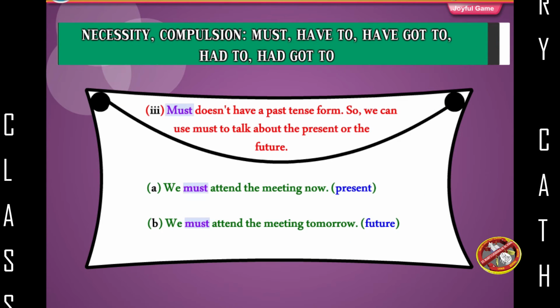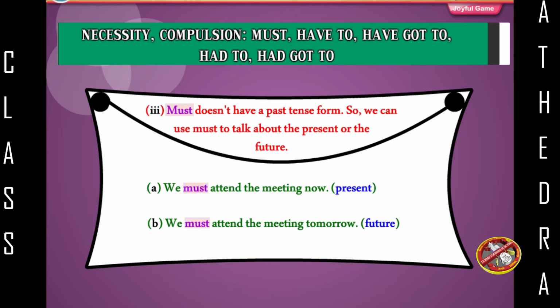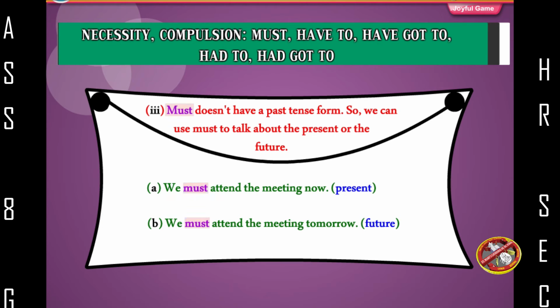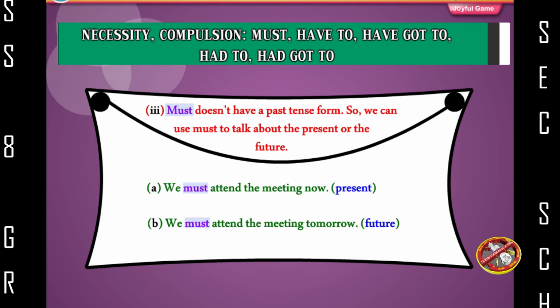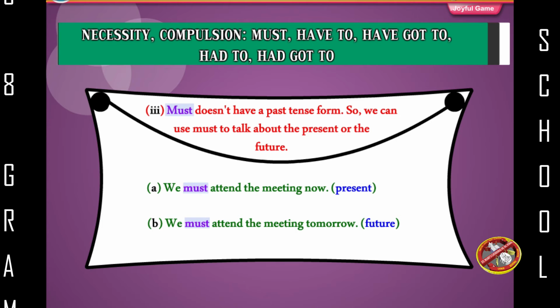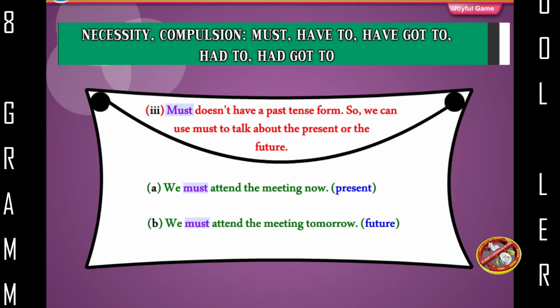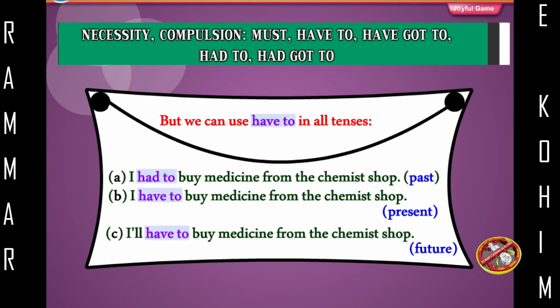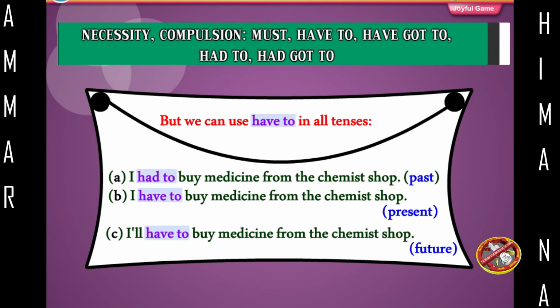Must doesn't have a past tense form, so we can use must to talk about the present or the future. We must attend the meeting now, present. We must attend the meeting tomorrow, future. But we can use have to in all tenses.